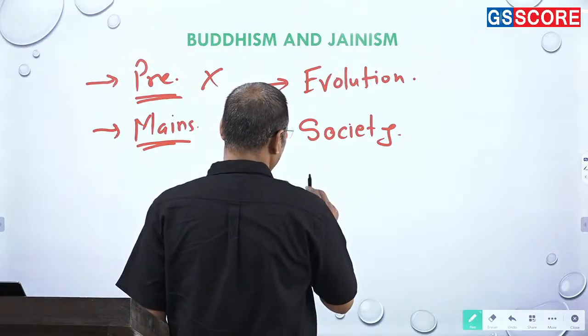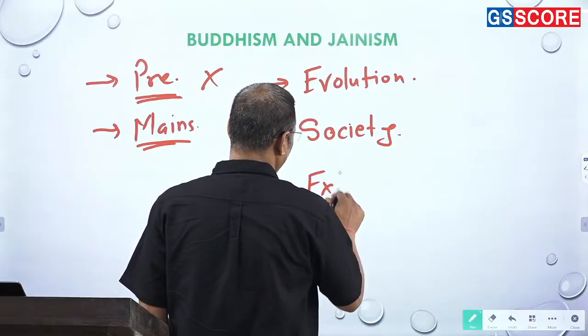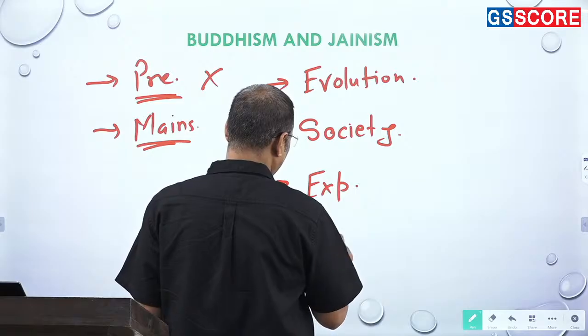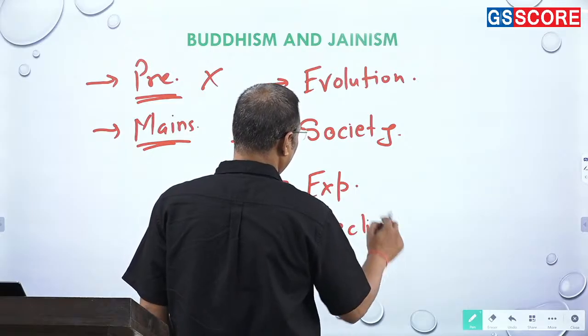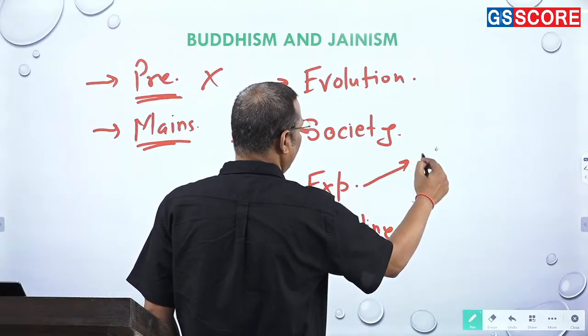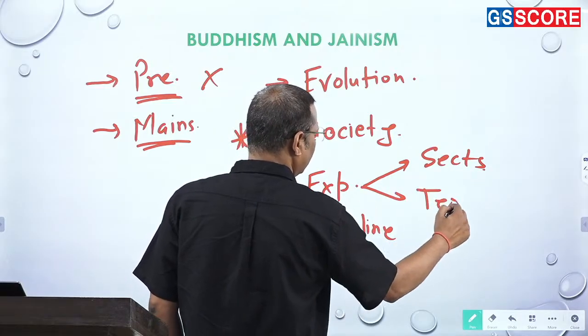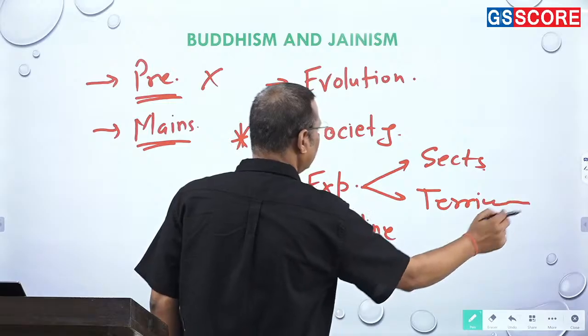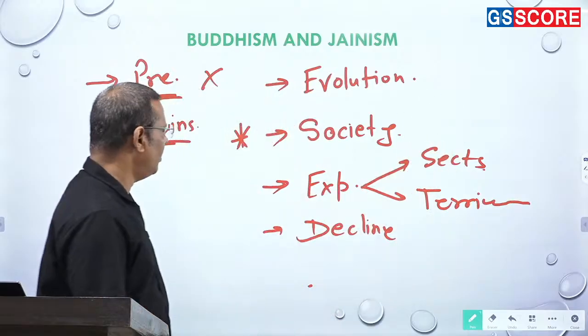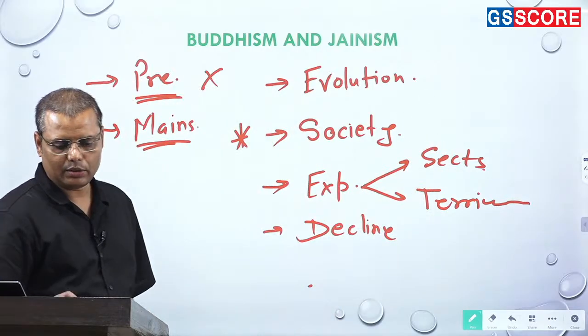Then, like their expansion, the expansion of Buddhism and Jainism, and then we can simply talk about the decline. When I'm saying expansion, it may be with respect to the emergence of various sects, it may be territorial or the regional expansion of Buddhism and Jainism. So these are a couple of areas that you should keep in mind.